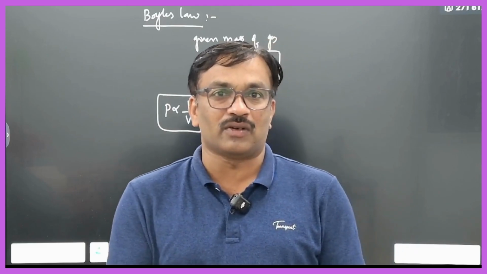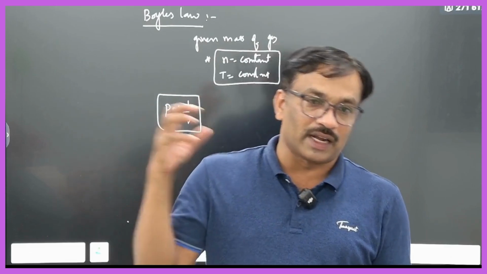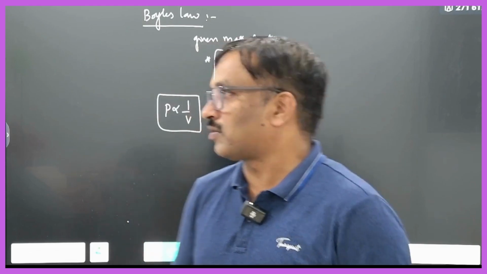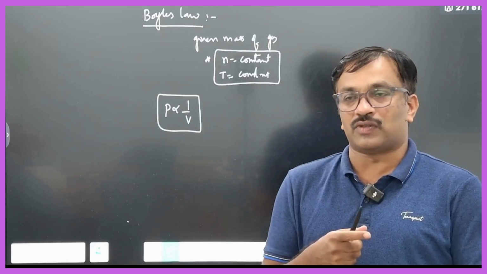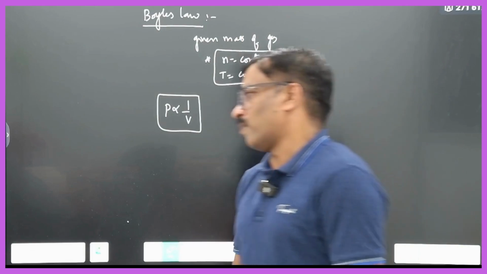How? We are seeing it. But the number of moles of the gas is not constant, because we are continuously filling air into the tire. Therefore, pressure is directly proportional to volume in that situation, where the number of moles is not constant. It is not Boyle's law.